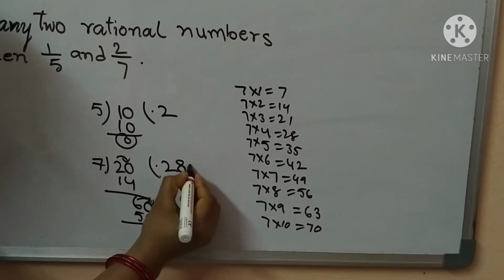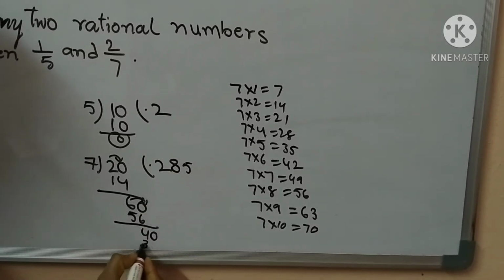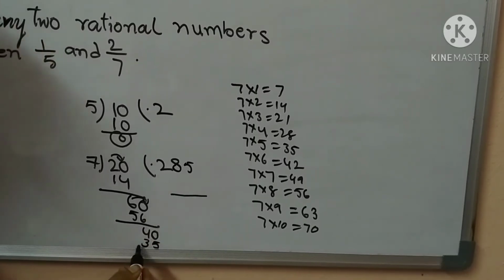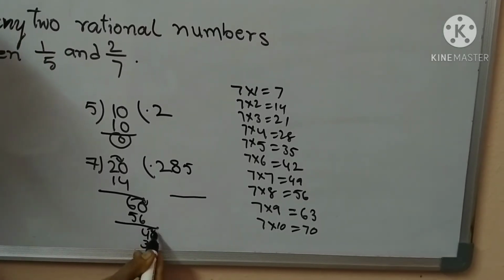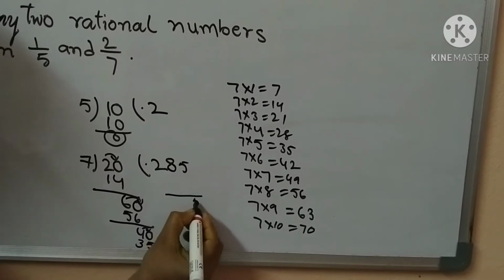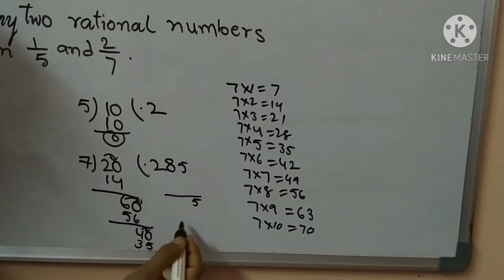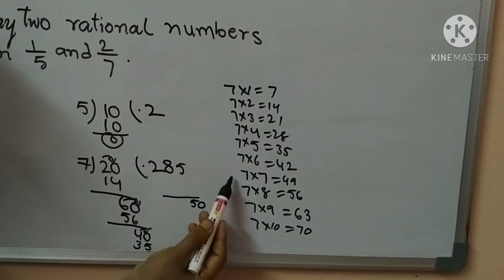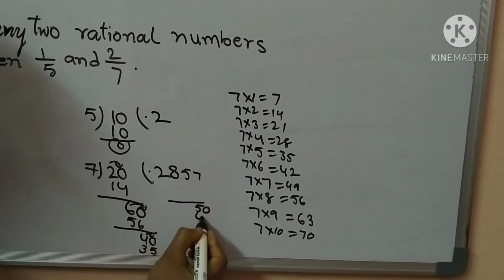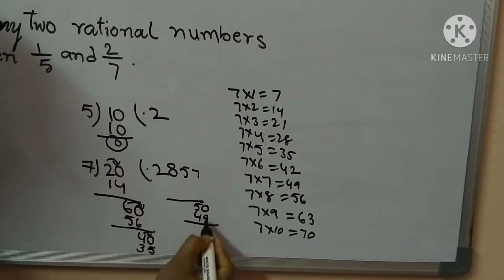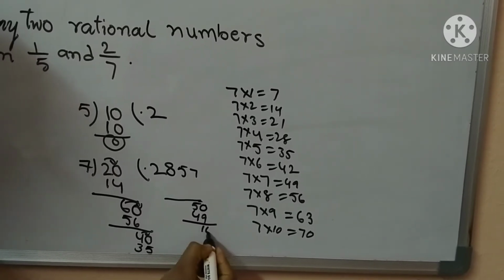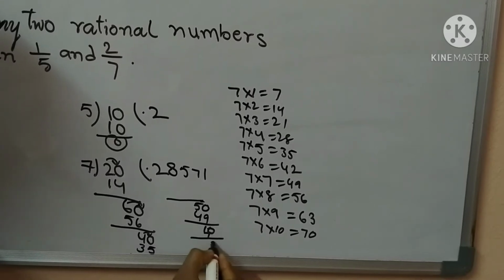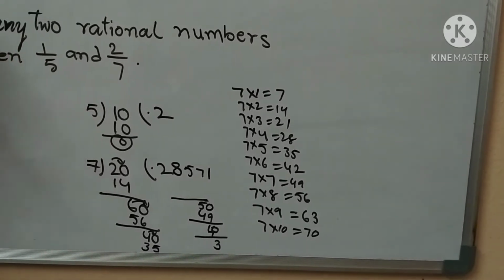Write 7 fives, 35. Borrowing, 10 minus 5 is 5, 3 minus 3 is 0. Again take the 0. So 50, 7 sevens are 49. Write 50 minus 49, 1. Again take the 0. 1 times 7 is 7. Here write 3.